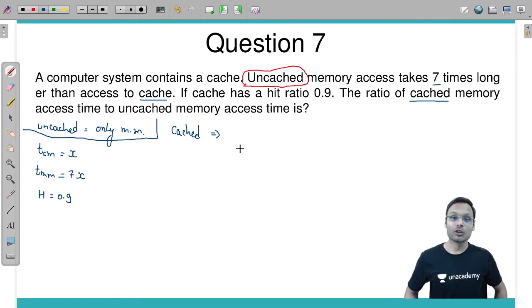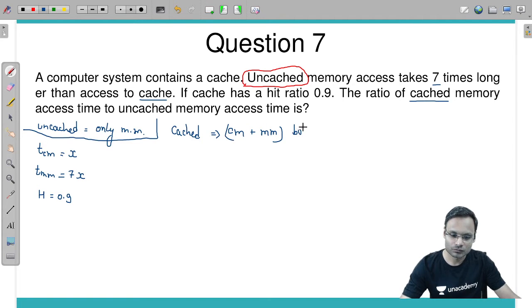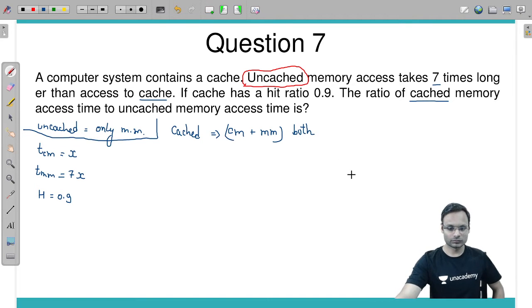No, sir. So it's very simple. Cached memory system means a memory system in which you have both cache memory and main memory. Got it?